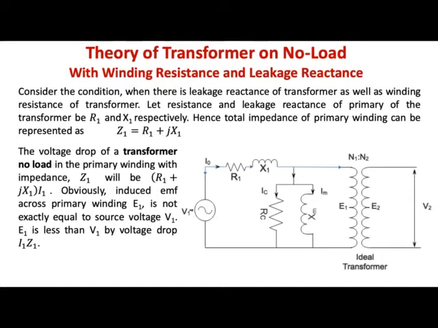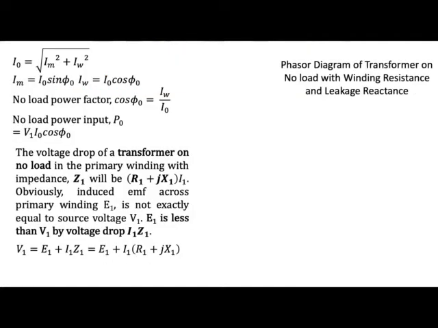And because the secondary side is not connected to load, the current I2 is equal to 0, and if current I2 is equal to 0, this means there will be no drop on the secondary side. So on the secondary side the induced EMF is still equal to the secondary voltage. Now we'll try to draw the phasor diagram.